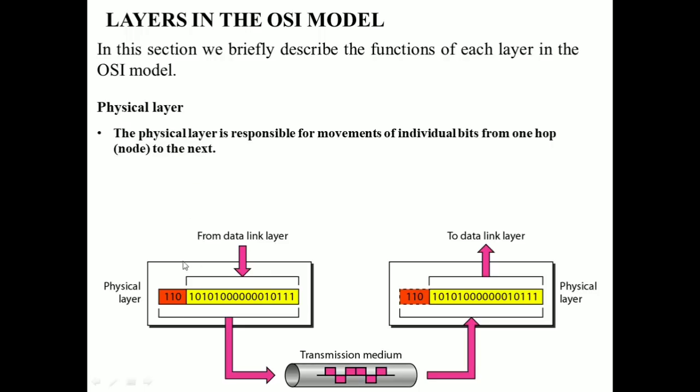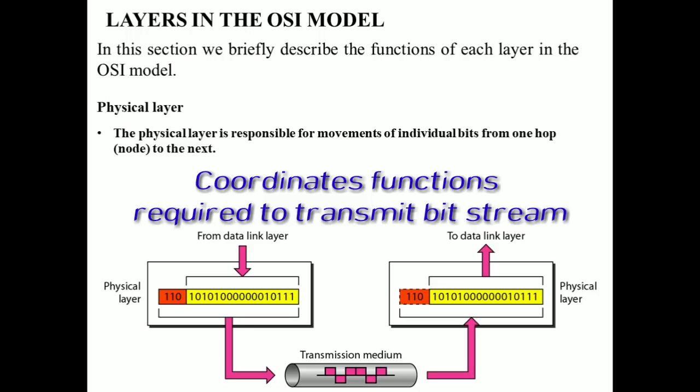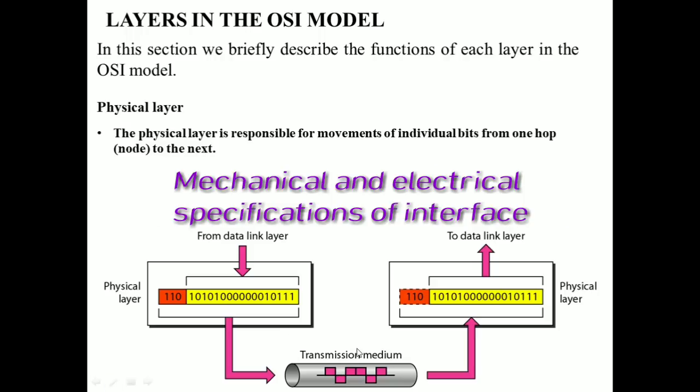Okay, so this is our physical layer. This is from the source and this is at the destination. So this physical layer is responsible for doing what? It is responsible for the movement of these individual bits from one node to another node. So the physical layer coordinates the functions which are required to transmit a bit stream over the given physical medium. It also deals with the mechanical and electrical specifications of the interface and the transmission medium.